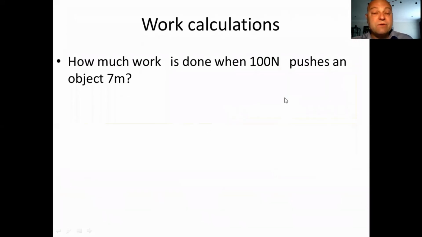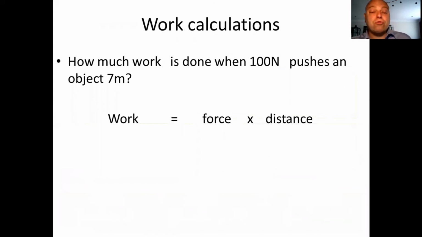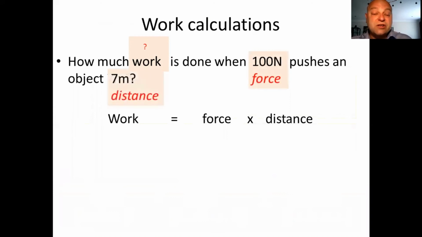Okay, let's move on then. Let's do some calculations. How much work is done when 100 newtons pushes an object at 7 meters? Little problem for us. Well, it's the same method as any of the other problems that we've done. You start off with the equation. This time it's work equals force times distance. You go through the problem and you highlight what you've got. So we've got work. I put a little question mark there this time to show it's an unknown. 100 newtons is our force. 7 meters is our distance.